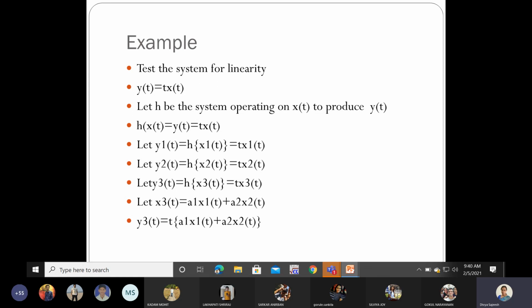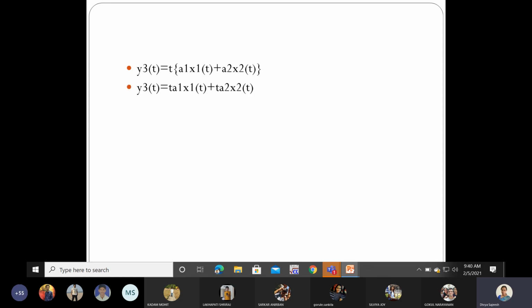When I substitute for x3, you obtain it like this. Open the bracket, then interchange the position so that you can substitute t x1 of t as y1 and t x2 of t as y2. So finally you are satisfying the condition for linearity, that is y3 of t should be equal to a1 y1 of t plus a2 y2 of t. So the system is linear in nature. Let us take another example: y of t is equal to x square of t.